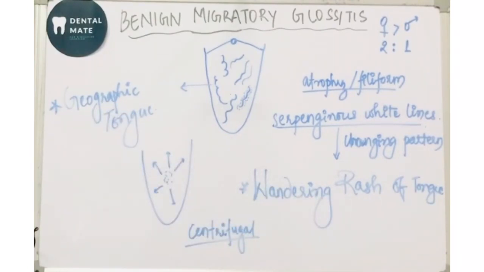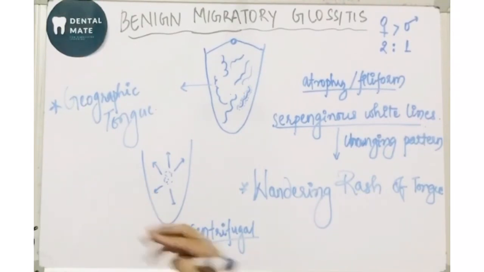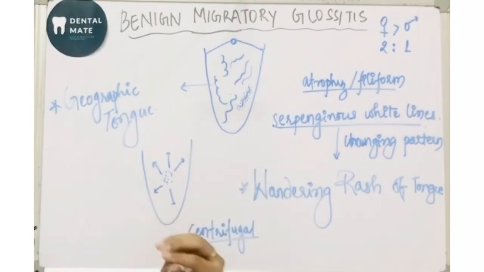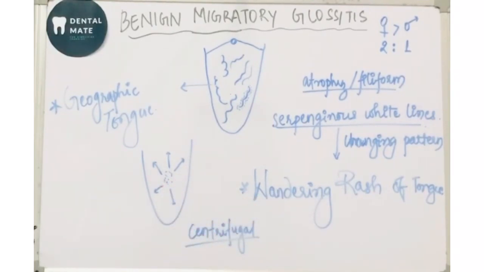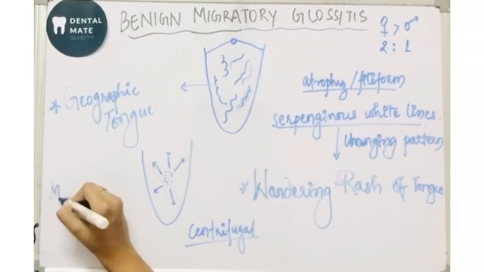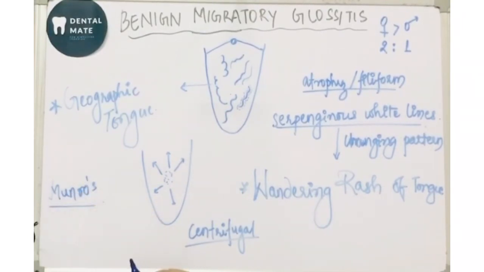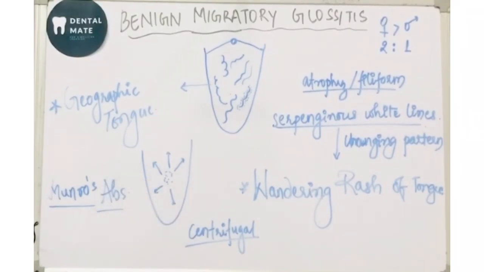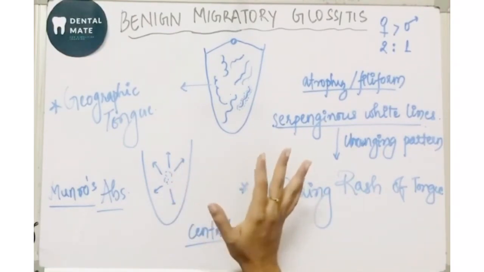Next, if we talk about the histological features, in the histopathological sections there is hyperparakeratosis and spongiosis. What is spongiosis? It is the intercellular edema. ठीक है, cells के बीच में edema दिखेगा. There is also acanthosis seen, and elongation of the epithelial rete ridges. Munro's abscess, which is what? Micro abscesses in the epithelium. इसमें Munro's abscess भी दिखते हैं, that is the micro abscess or collection of neutrophils within the epithelium. Next, there are various inflammatory cells like lymphocytes and neutrophils in the lamina propria also seen.